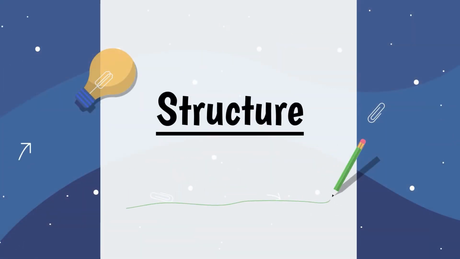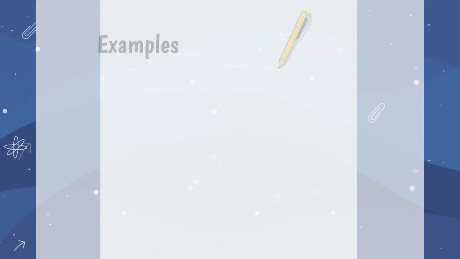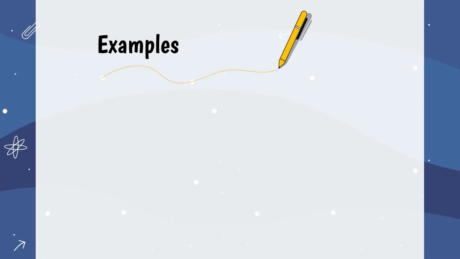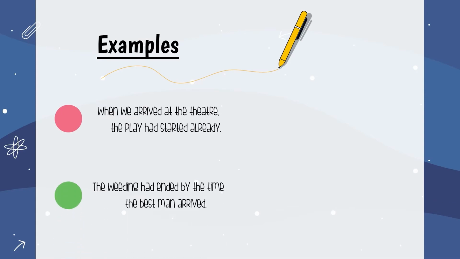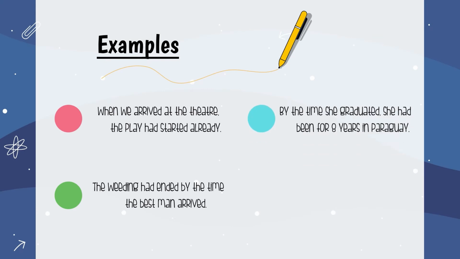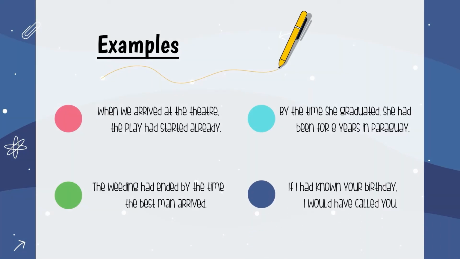The structure of past perfect is had plus past participle. Here are some examples. When we arrived at the theater, the play had started already. The wedding had ended by the time the best man arrived. By the time she graduated, she had been for 8 years in Paraguay. If I had known your birthday, I would have called you.